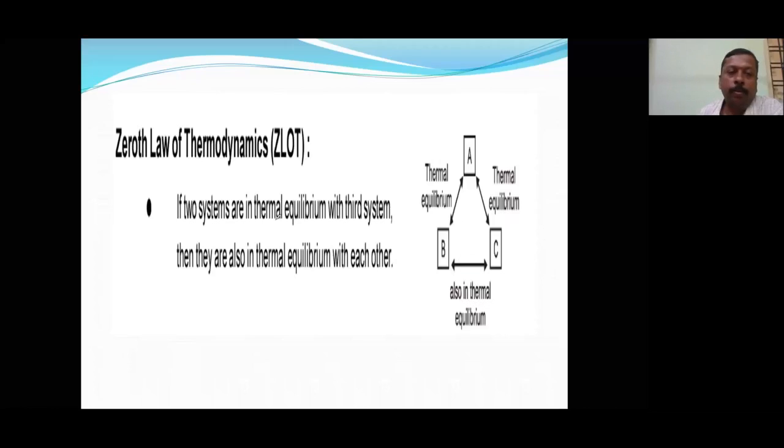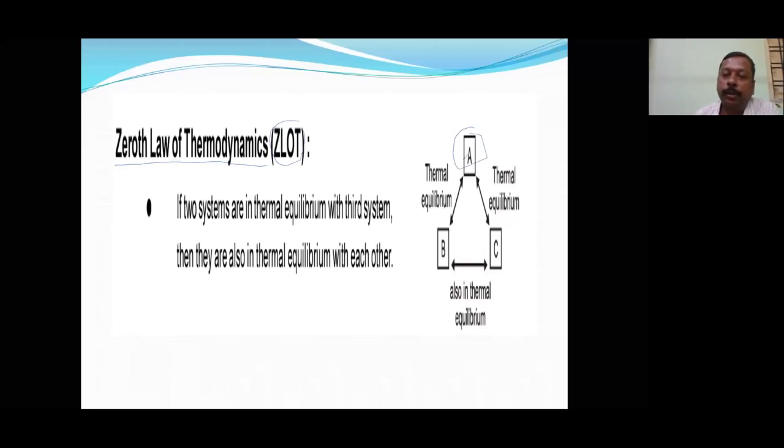Now let's see about the zeroth law of thermodynamics. In future, if I write ZLOT, you should understand; it is the short form of zeroth law of thermodynamics. Here I am taking two systems.